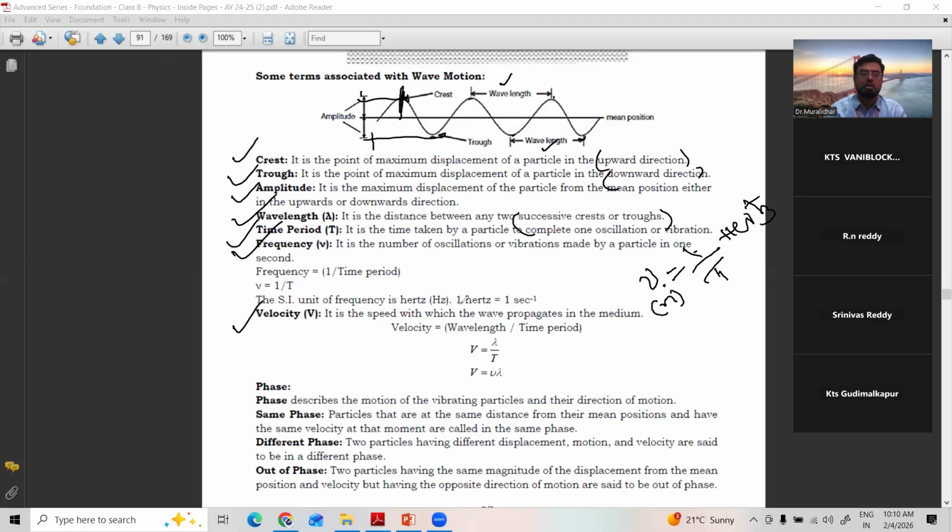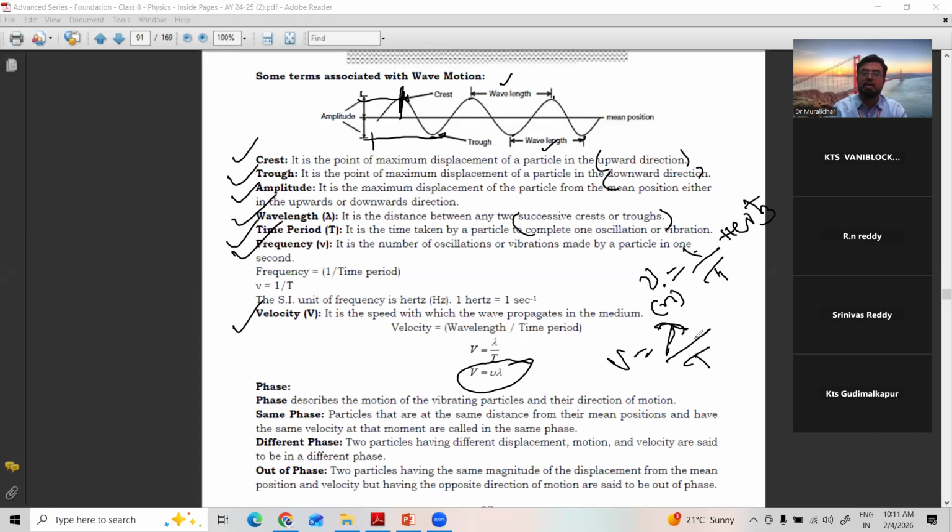Velocity, another important word. Velocity, you learned in kinematics. It is the speed with which the wave propagates in the medium. The distance traveled by a wave in a given time is called the velocity of the wave. Very important formula: velocity is equal to distance by time. What is the distance here? We can take wavelength.